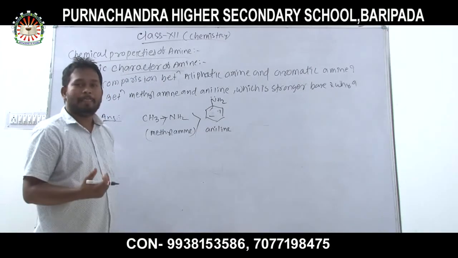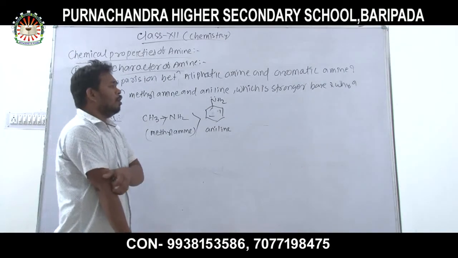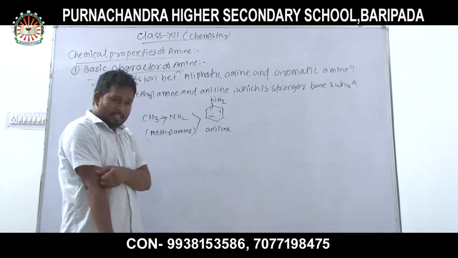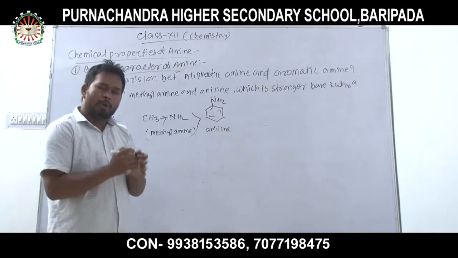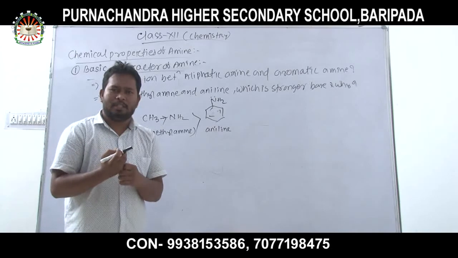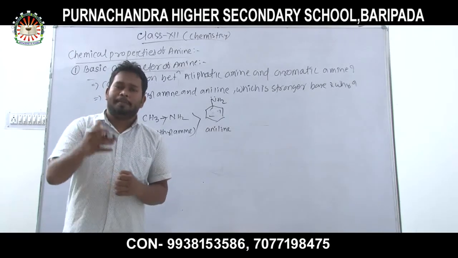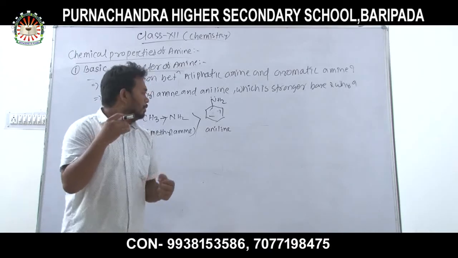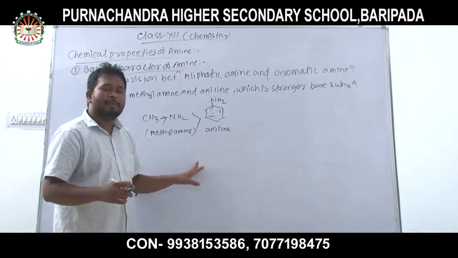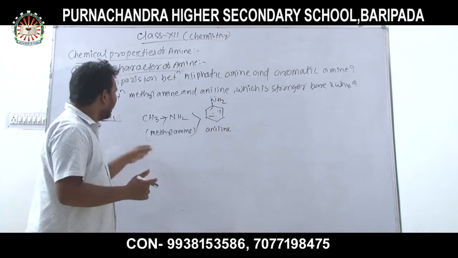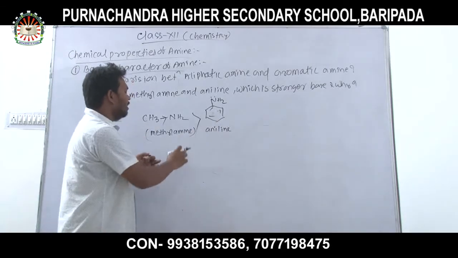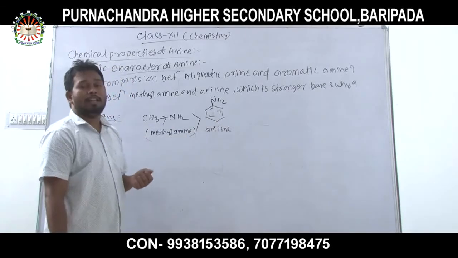But why? According to the definition or concept of a base, a species which is electron rich, or where the electron density over it is greater, has increased basic character. Similarly, between methylamine and aniline, methylamine is the stronger base. Why?